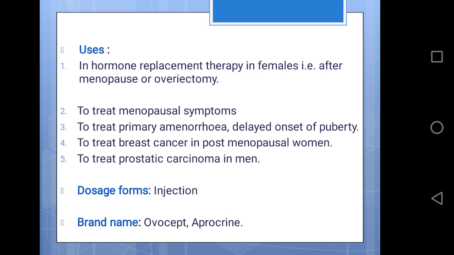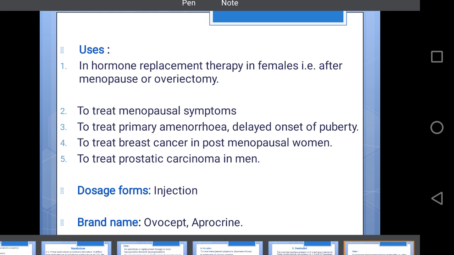Usage: in hormone replacement therapy in females, that is after menopause or ovariectomy, to treat menopausal symptoms, to treat primary amenorrhea, that means delayed onset of puberty, to treat breast cancer in postmenopausal women, and to treat prostatic cancer in men. Formulation is estradiol injection, and brand names are Ovasep and Aproprin.